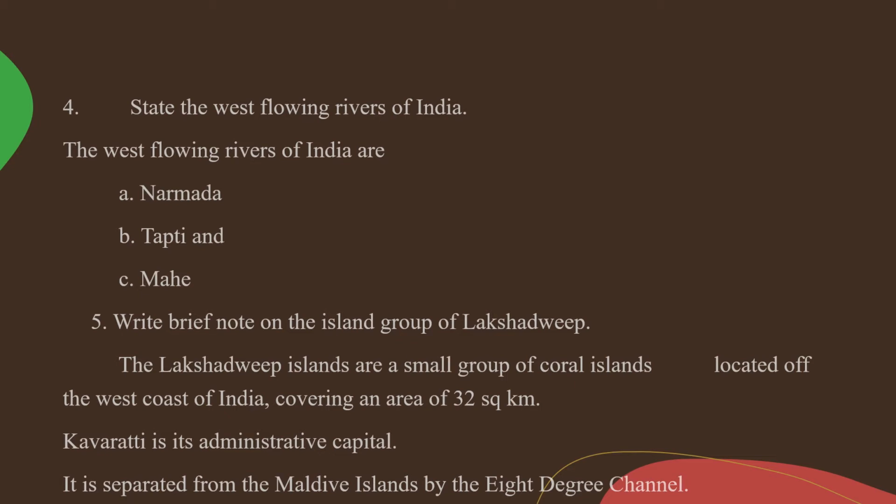Write a brief note on the island group of Lakshadweep. The Lakshadweep Islands are a small group of coral islands located off the west coast of India, covering an area of 32 square kilometers. Kavaratti is its administrative capital. It is separated from the Maldives Islands by the 8-degree channel. So the Lakshadweep Island is a coral island.